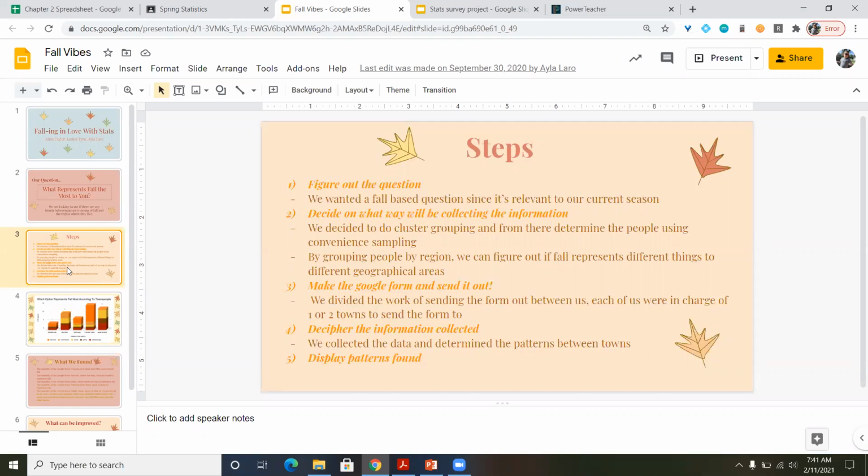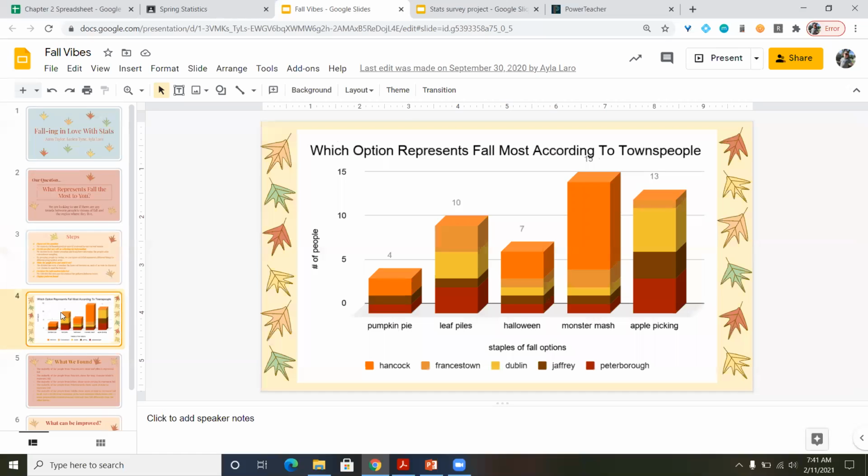They had to figure out the question. They decide what way will they be collecting the information. They decided to be doing this by geographical areas. So they settled on cluster. They also did a little bit of convenience sampling. So they kind of did a hybrid of the two. They originally wanted to make a Google form and send it out. And then they deciphered the information collected and then displayed some patterns.